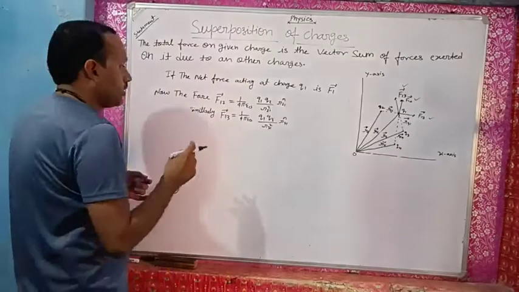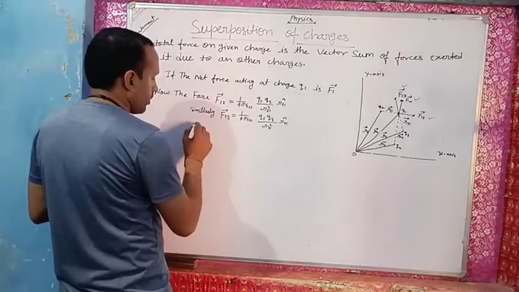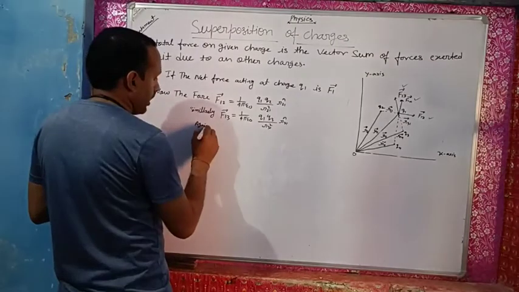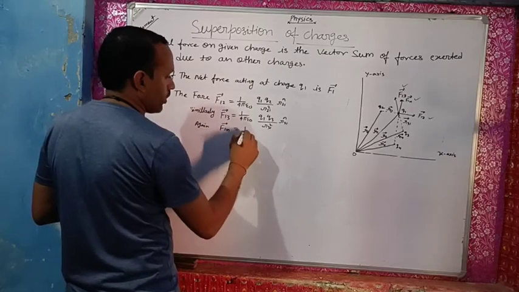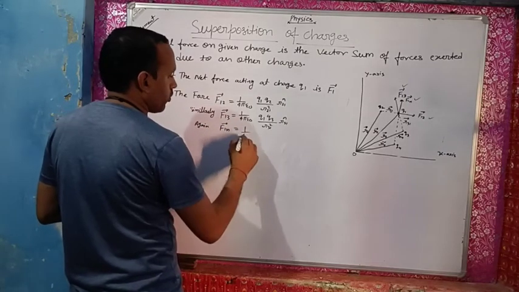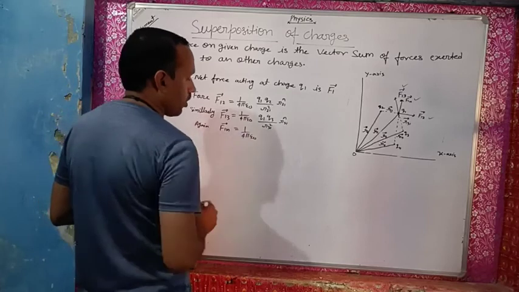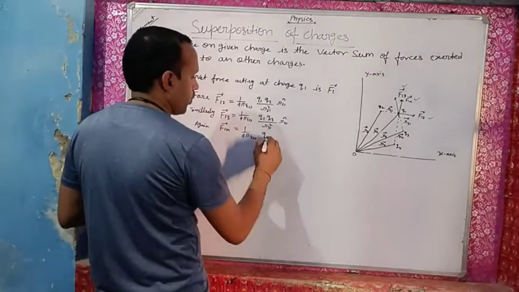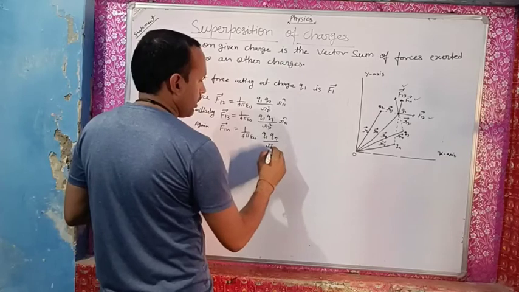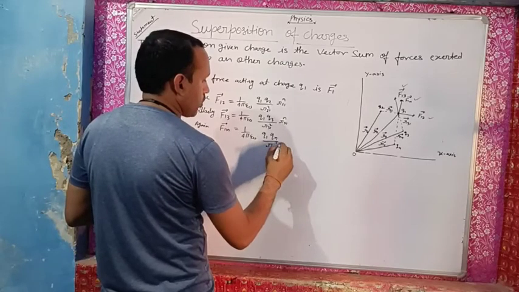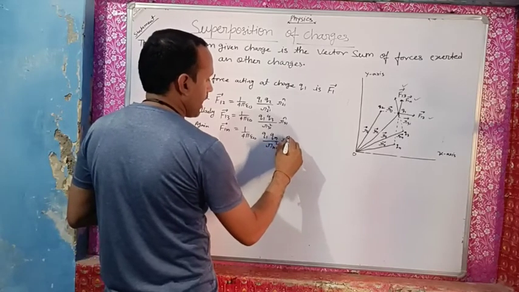So again, vector F1n is equal to 1 upon 4 pi epsilon naught Q1 Qn upon Rn1 square Rn1 cap.